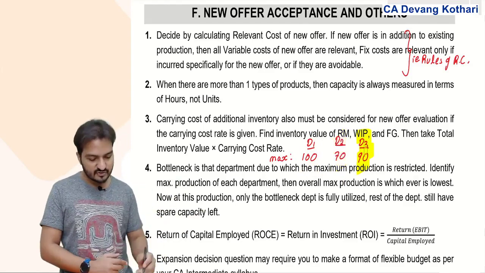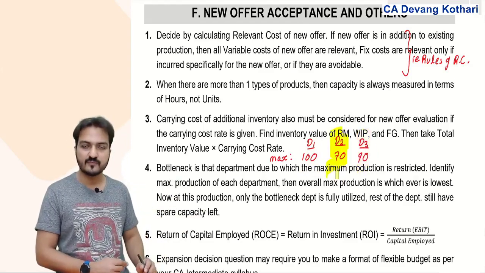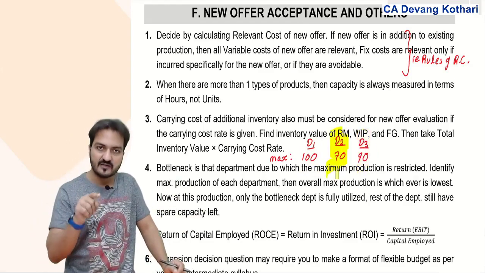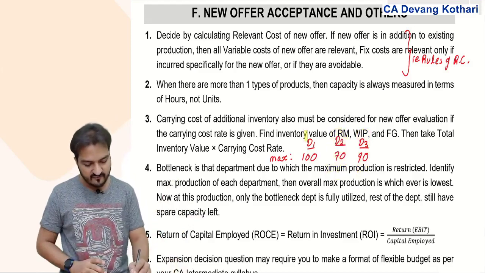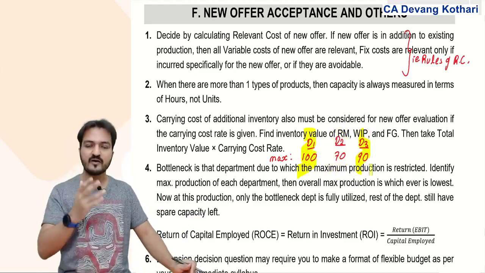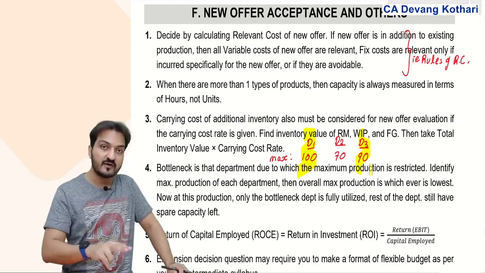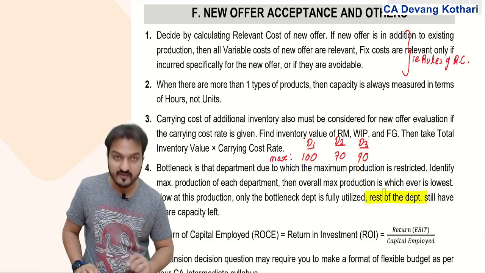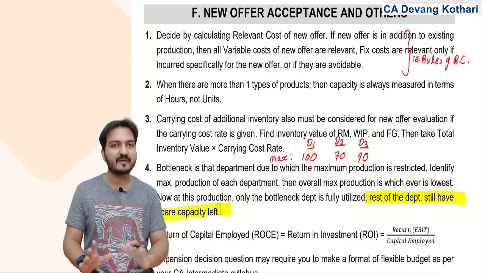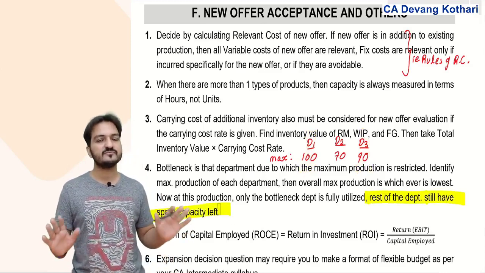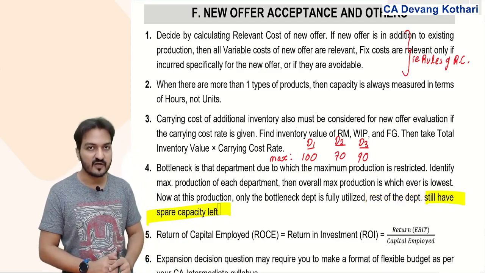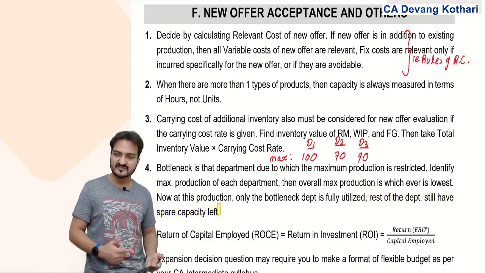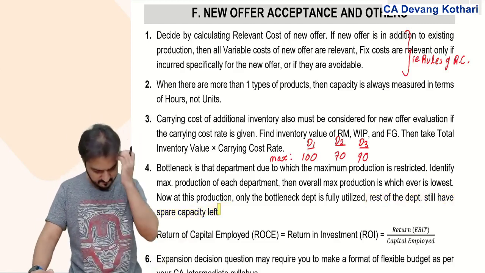No, because D2 does not have more capacity. Because D2 capacity is limited, that is why D1 and D3 are operating at 70 only. If D1 and D3 operate at 70, both these departments will still have spare capacity left. Just keep that in mind. Done. This was your bottleneck concept, a short revision.